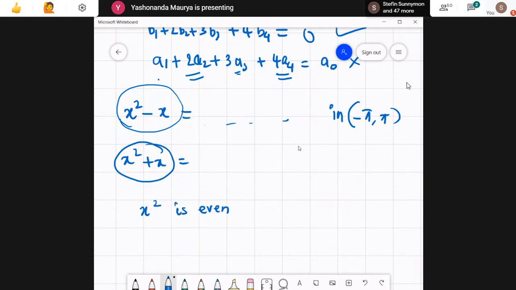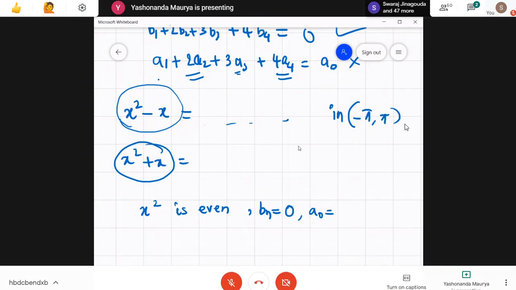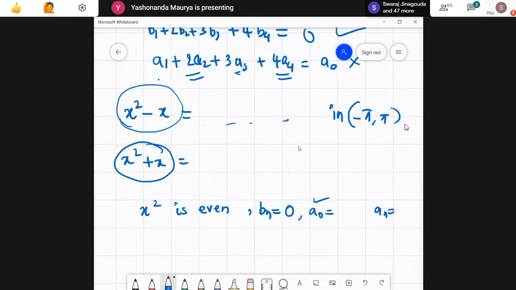even, and accordingly we need to know the value of bn. Bn for this expression is 0; a0 and an have to be calculated. Similarly, x is an odd function, and for this part a0 is also 0 and an is also 0. All we need to do is find the bn. What is the bn? This is what we need to find.